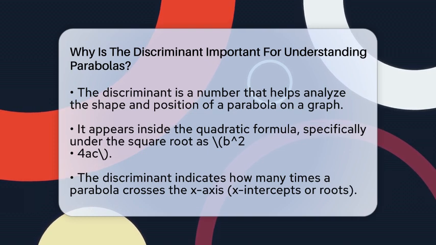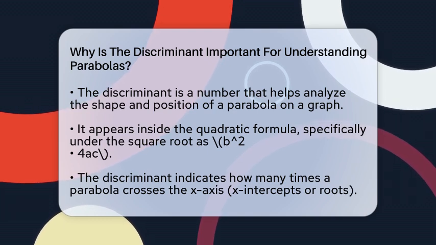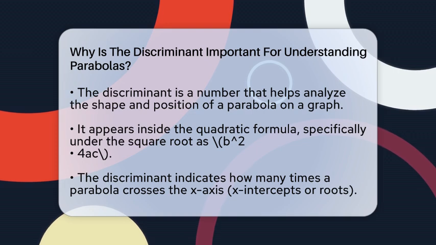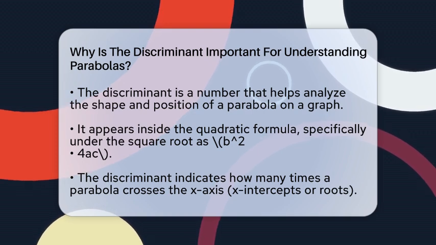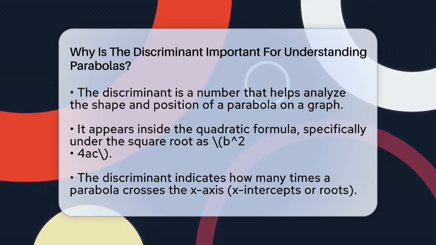When you see a quadratic equation, which looks like ax squared plus bx plus c equals 0, the discriminant is the part inside the square root in the quadratic formula. It's written as b squared minus 4 times a times c. This tiny expression holds the key to understanding how the parabola behaves.